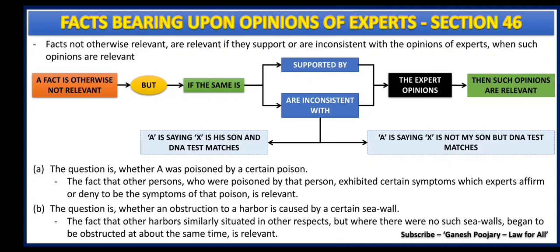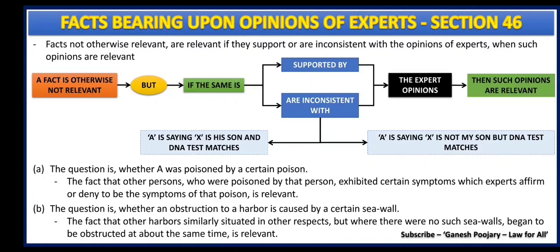Like for example, A is saying that X is my son. And when a DNA test is done, which is an expert opinion, the DNA test also matches and proves that A and X are father and son. Now here what happened? An expert opinion is supporting the existing relevant fact, and such expert opinion also becomes relevant.